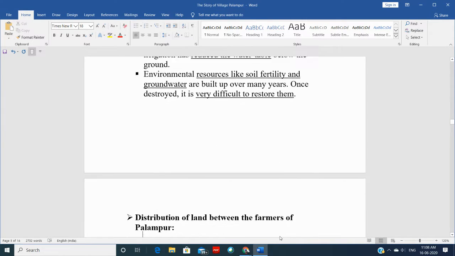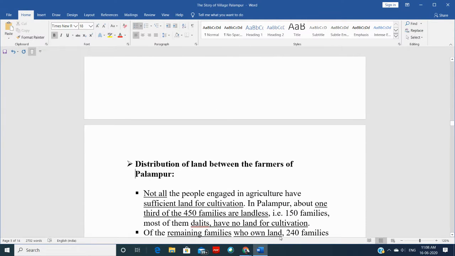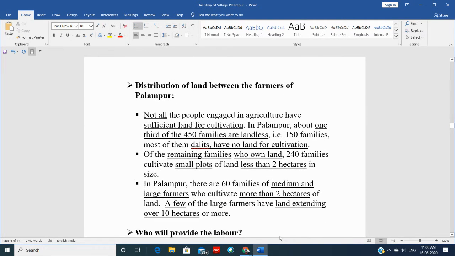So that is it. Now the next point is distribution of land between farmers of Palampur. Not only Palampur, distribution of land between different people. Not all the people have sufficient land for cultivation, right? Like we have so much population. Is it that all those people who are involved in farming activities have the same amount of land, more or less? No. In fact, there is so much difference between them.